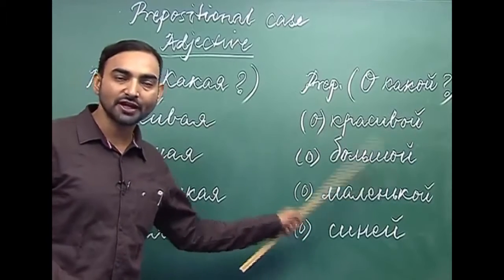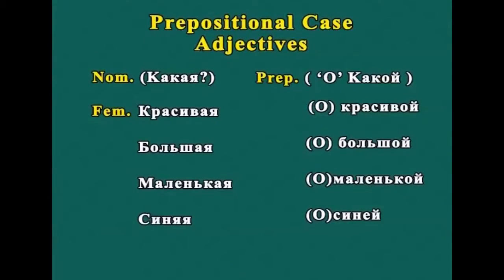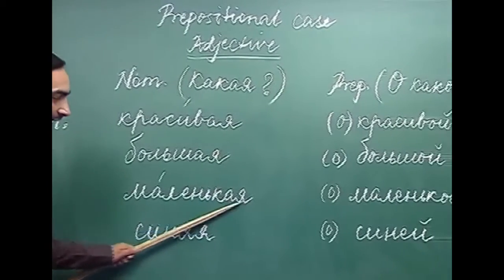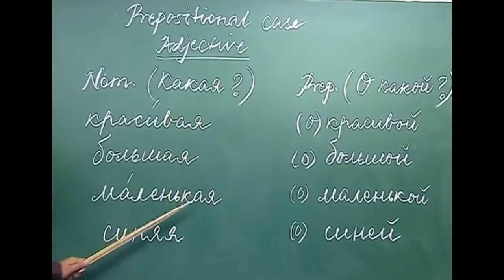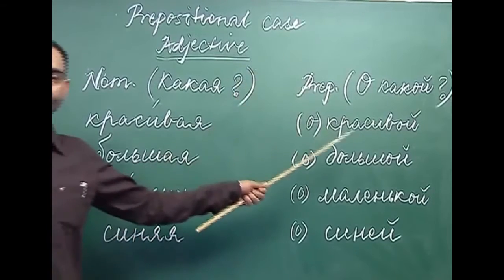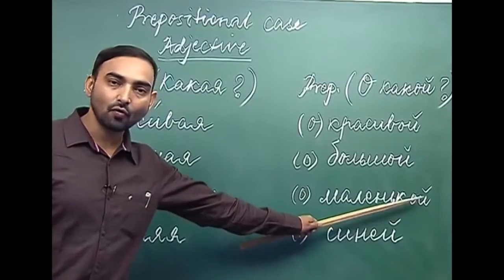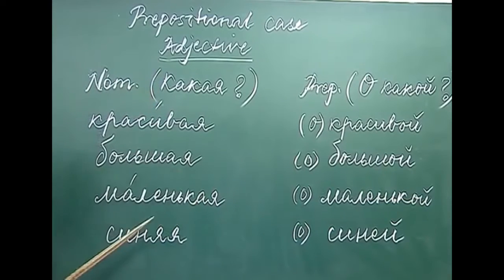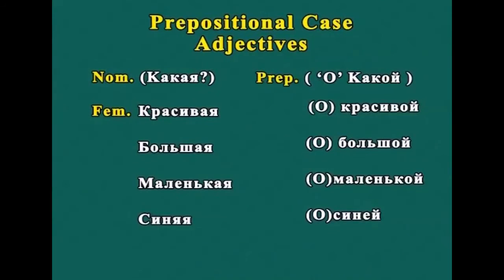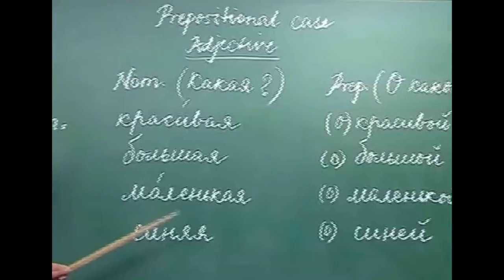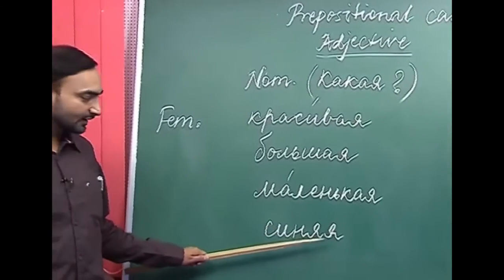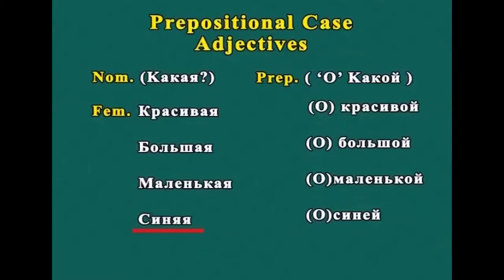Bolshaya, bolshoi. The third adjective we have is malenkaya, small. Malenkaya has again the aya ending. So what happens with malenkaya in the prepositional case? It changes to malenkoi. So again we have the oi ending. So aya here is replaced with oi. So malenkaya, malenkoi. The last feminine adjective we have is sinyaya.